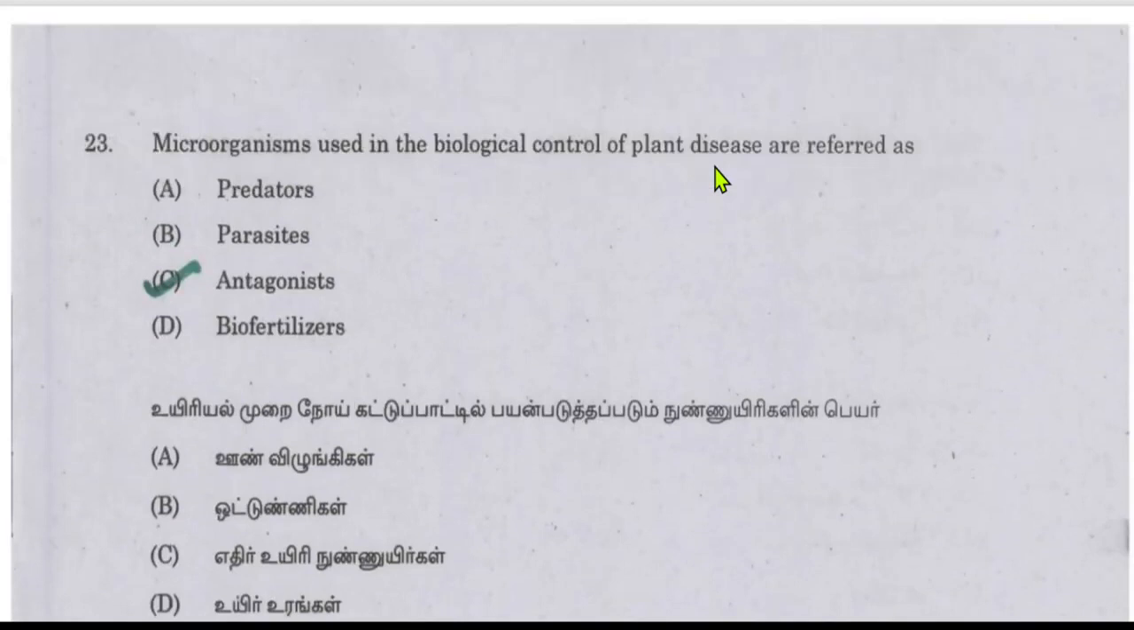Next question is, microorganisms used in the biological control of plant disease are referred to as. So it is also a basic definition question. Microorganisms used in the biological control of plant disease are called antagonists.